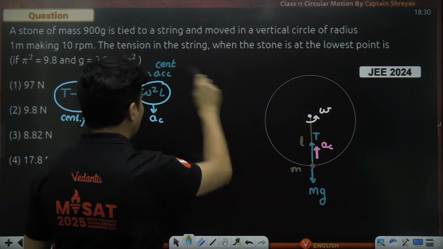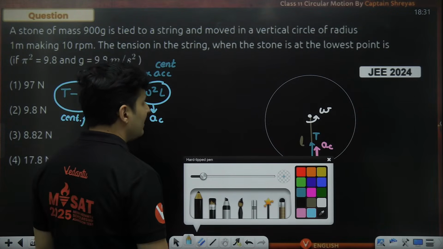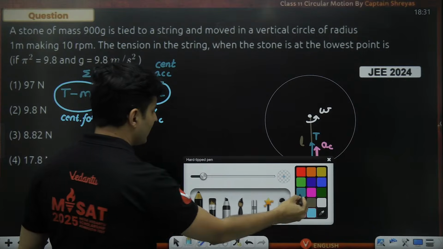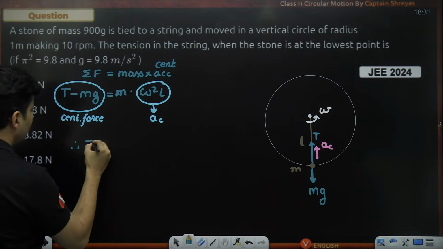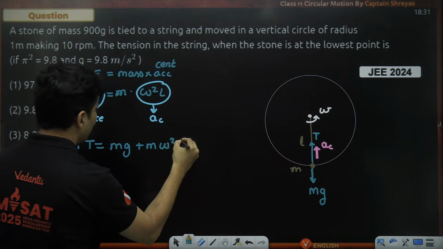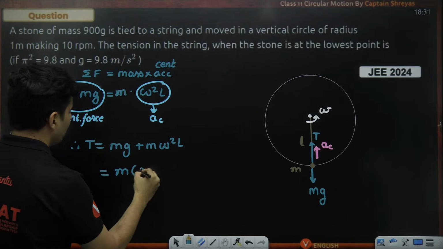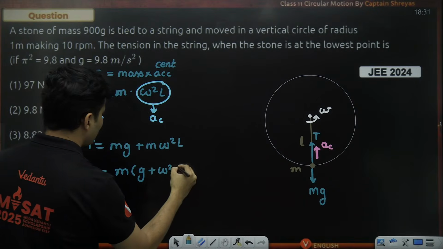The only difference is acceleration is v square by r or omega square r. All right, now it's just time to solve it. The question is to find the tension in the string. So therefore, tension will be mg on that side plus m omega square into L. So I can just take mass common, and this will be m times (g plus omega square into L).